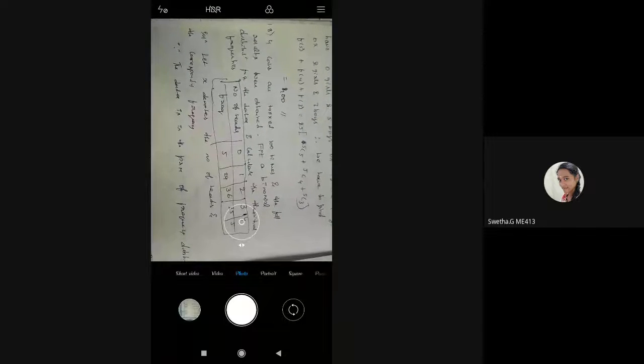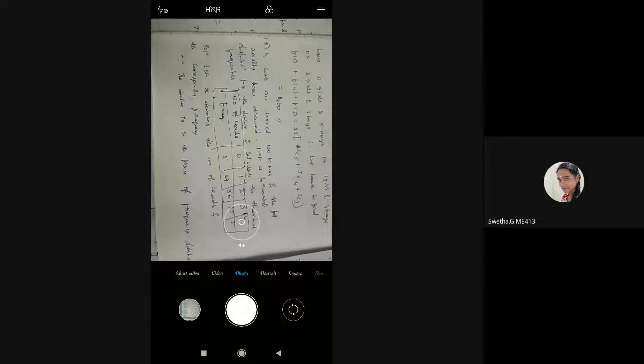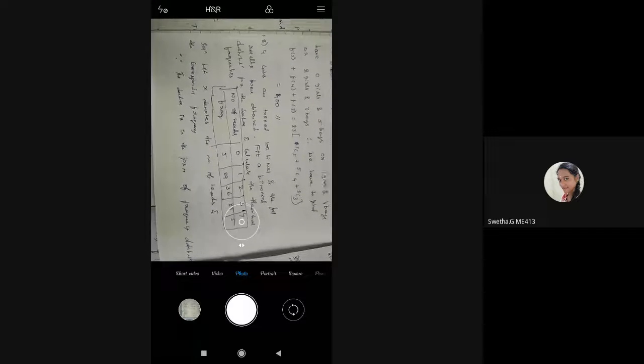The question is like this: 4 coins are tossed 100 times. So n is equal to 4, the number of coins is 4. Tossed 100 times, so the experiment is repeated, that is capital N is equal to 100. And the following results were obtained. Fit a binomial distribution for the data and calculate the theoretical frequencies.